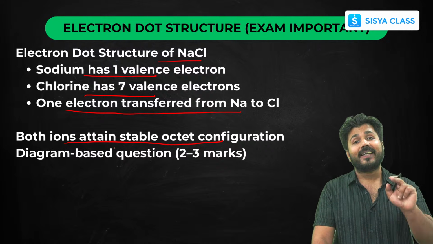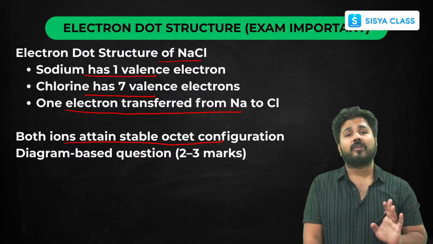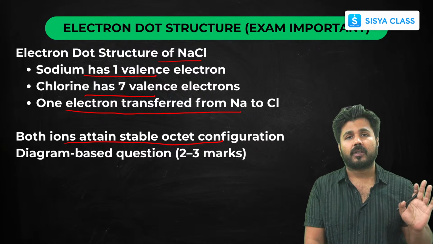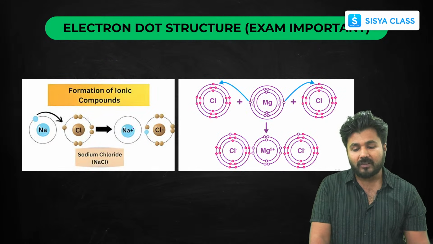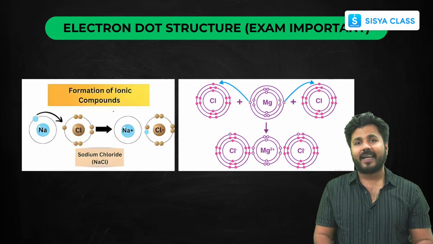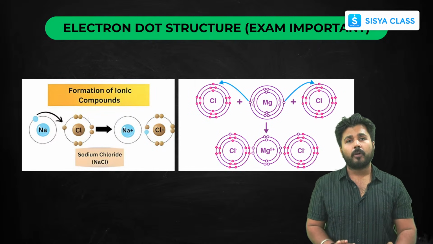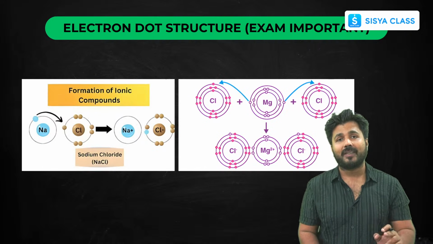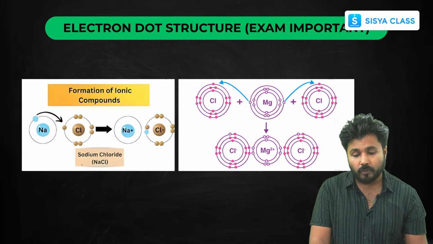This is a diagram-based question that is asked in your exams, so you have to draw the diagram. Now how to draw the electron dot structure? That is very important. As you can see here, these are two structures that I have made for you. One is your sodium chloride structure and one is your magnesium chloride. You have to draw these structures in the exams if questions come from these topics.